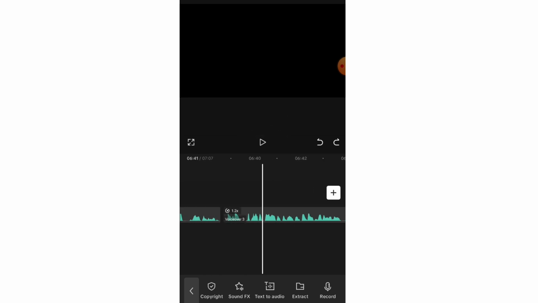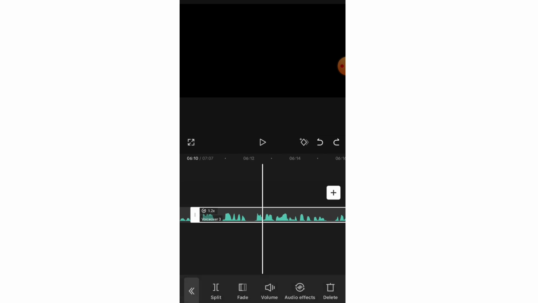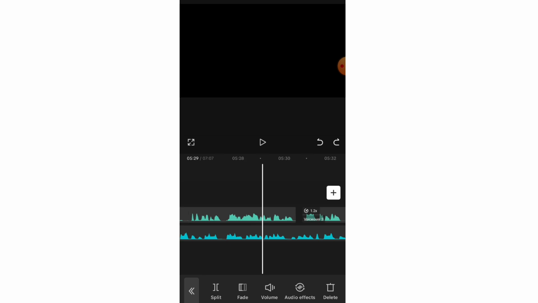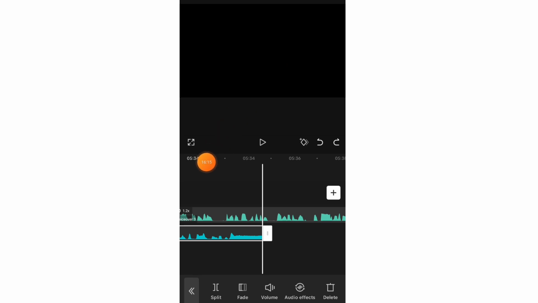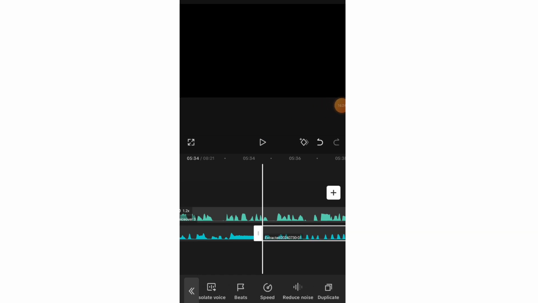And if you want to extend the piano sound, if it doesn't finish where it's supposed to finish, you duplicate it again. This particular video ends at 7 minutes 7 seconds. Can you see 7 minutes 7 seconds? And I'll just duplicate it once more and go to 7 minutes 7 seconds and cut off the excess. So I'll go to 7 minutes 7 seconds.